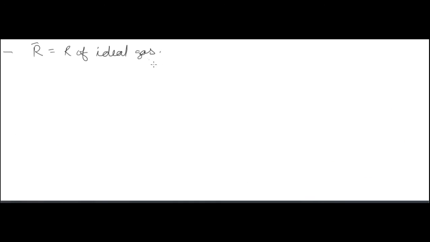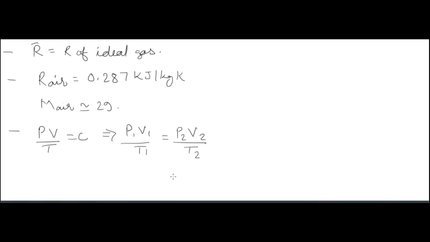Now the universal gas constant is equal to the gas constant of ideal gases. The gas constant of air is equal to 0.287 kilojoule per kilogram Kelvin. The molecular mass of air is 29.